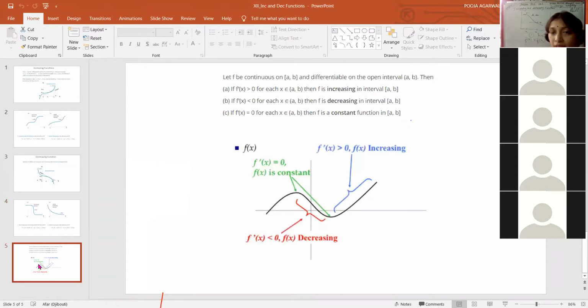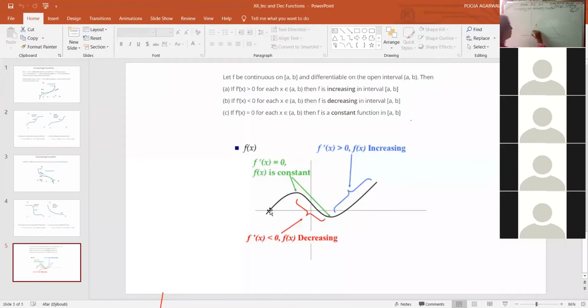Now, how can we find out this concept? Now we know how to find out whether a function is increasing or decreasing. If we look at this graph, let's look from here. How to check for an increasing and decreasing function. If we are making a graph, let's take this.